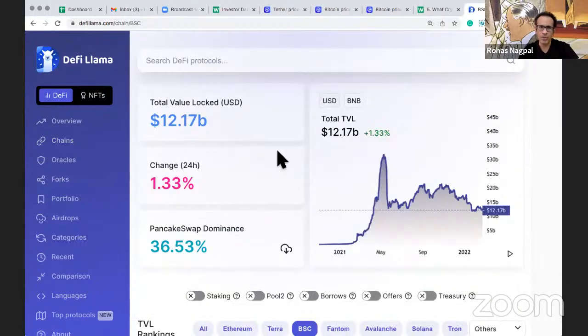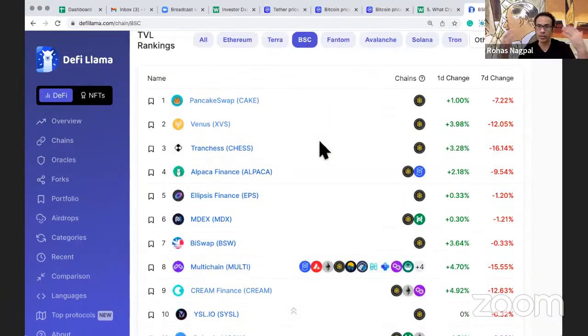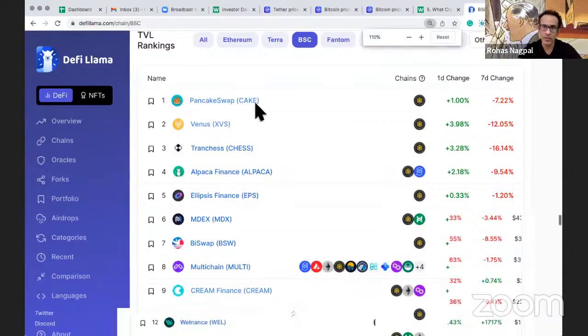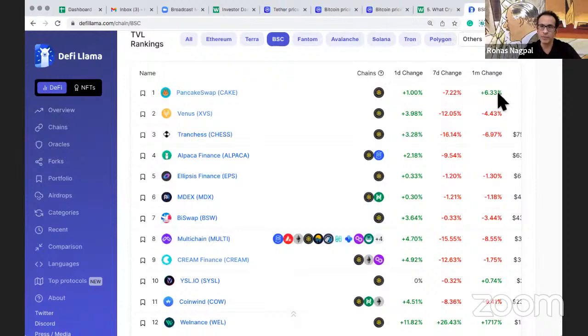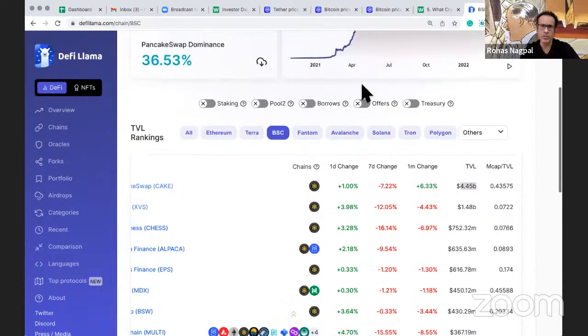So I would recommend always look at these, go into the blockchain, and then we can see, okay, on Binance, what are the big ones? We can see Pancake Swap is probably the largest here. Then we can see the TVL of Pancake Swap also, and the market cap by TVL. So these are very important metrics that we have to always remember. I have made a separate video on crypto valuation. How to value DeFi using this market cap to TVL, I've explained in that video. So you can go and check that out and get clarification. So this is how we look at all the DeFi ones.